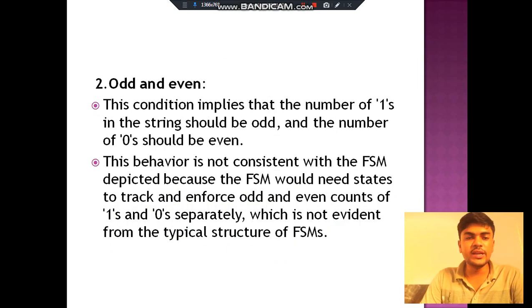Option 2, odd and even. This condition implies the number of 1s in the string should be odd and the number of 0s should be even. This behavior is not consistent with the FSM depicted because the FSM would need states to track and enforce odd and even counts of 1s and 0s separately, which is not evident from the typical structure of the FSM.